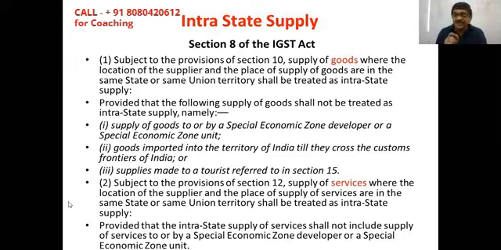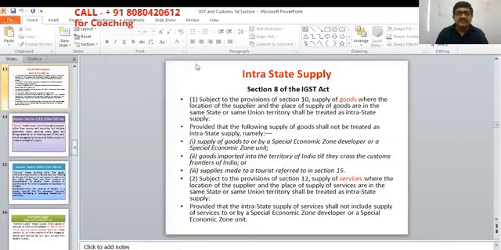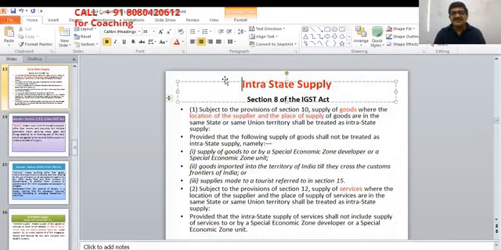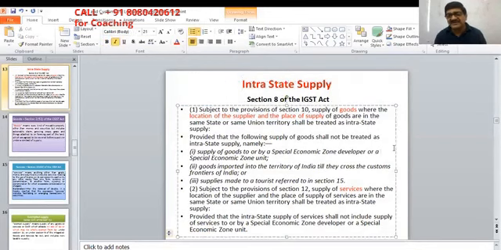You have to remember these words very, very carefully. Location of the supplier and place of supply are important words. If these are in the same state, it is intrastate supply, and if these happen to be in different states, it will become interstate supply.